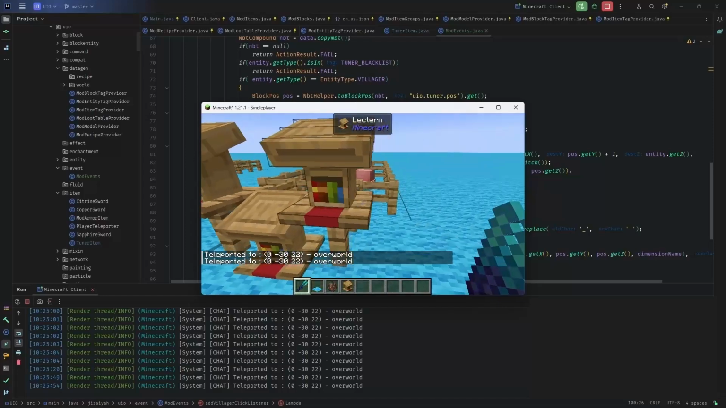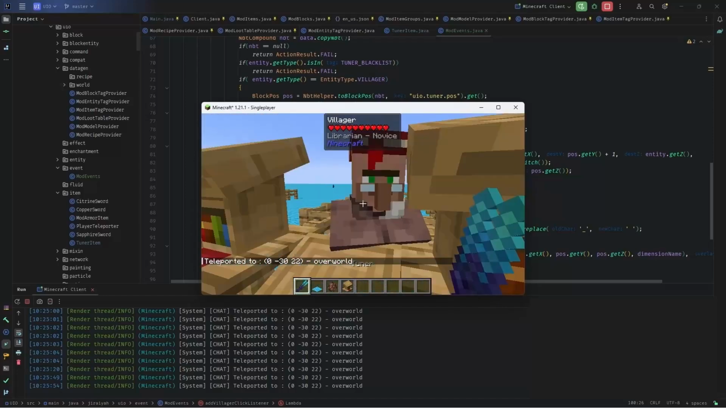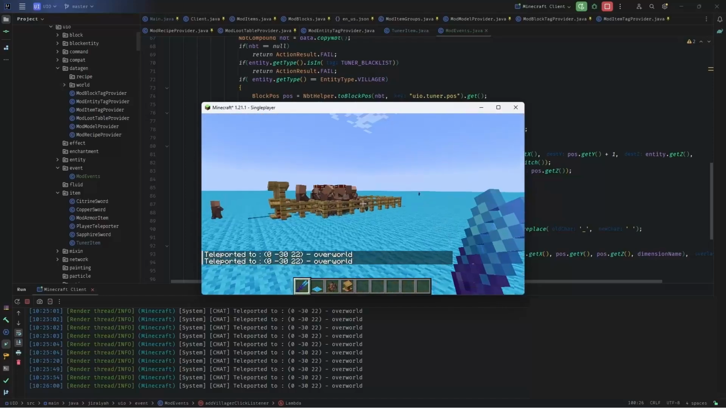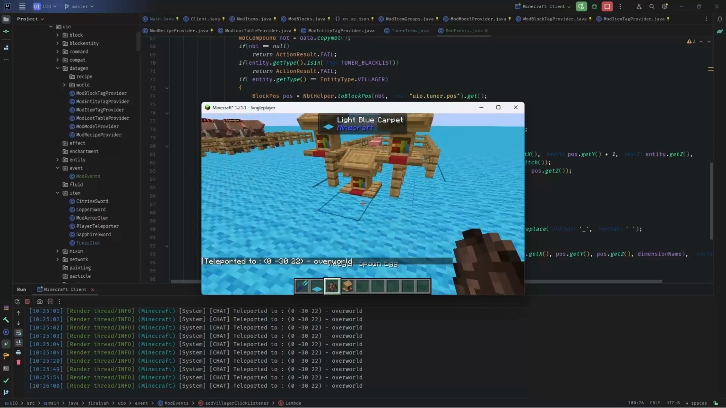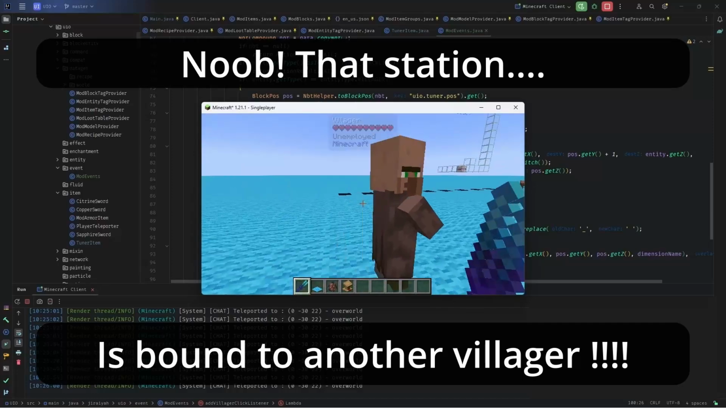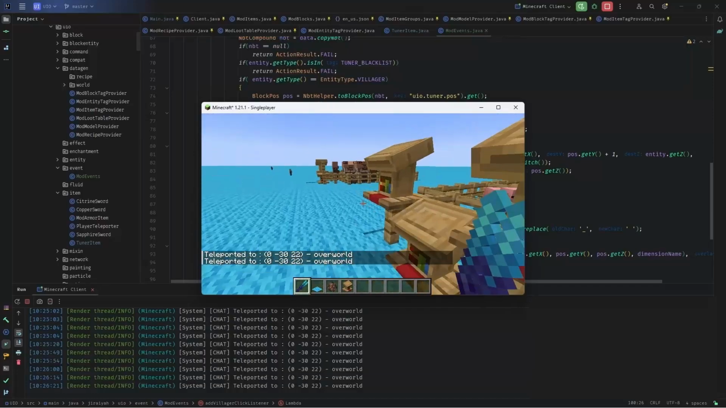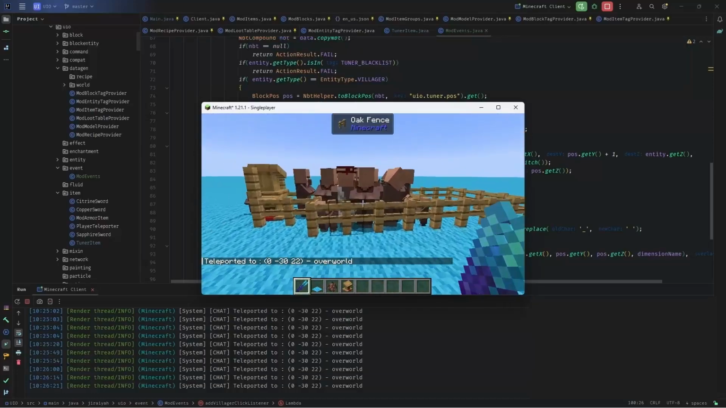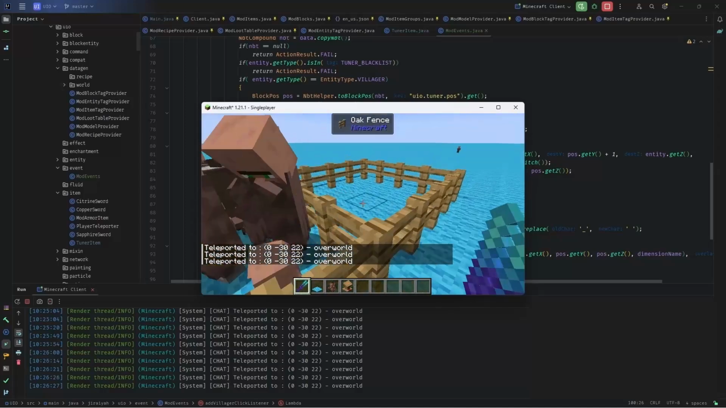So no matter how many times I try it, he won't open the panel, okay? And that's the beauty of using events. So no matter how many times I try, let's put it there.